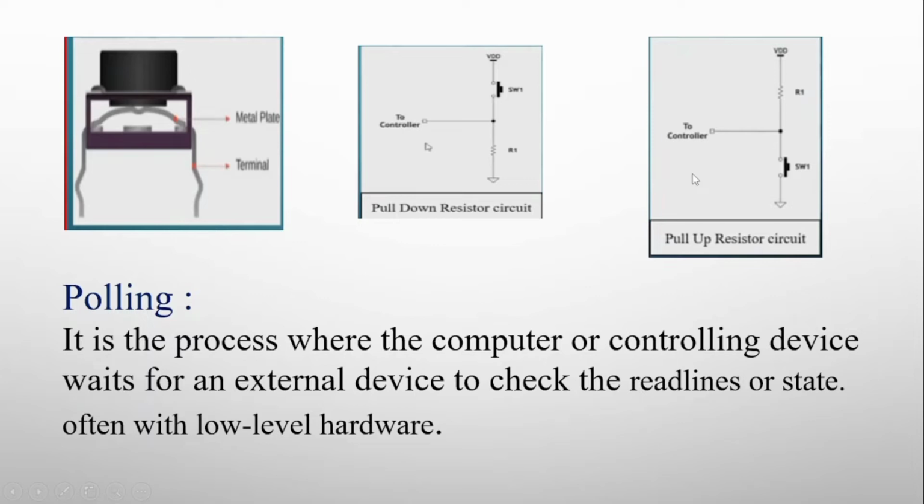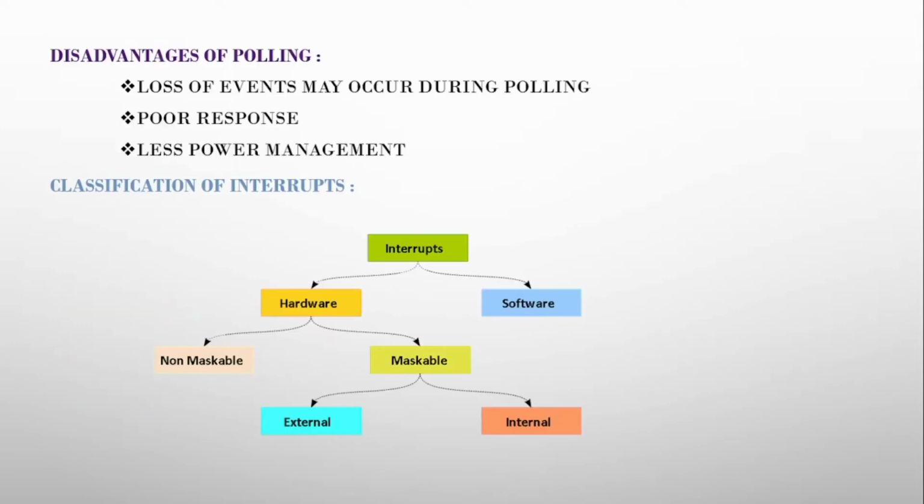And coming back to polling, it is the process where the computer or controlling device waits for an external device to check its readiness or state, often with lower level hardware. Some disadvantages of polling are loss of events may occur during polling, poor response, and less power management. We have seen about the interrupts. Let us see the classification of interrupts.